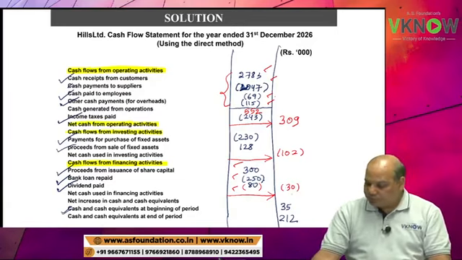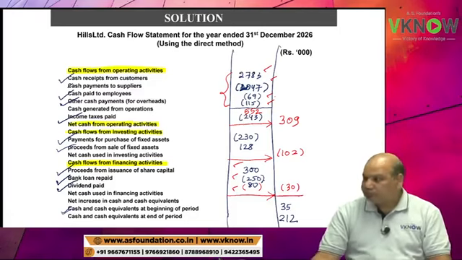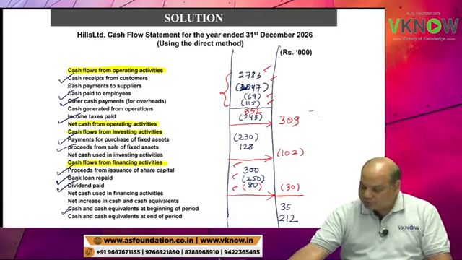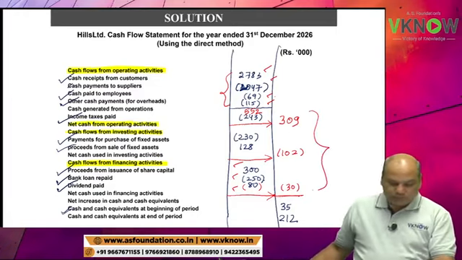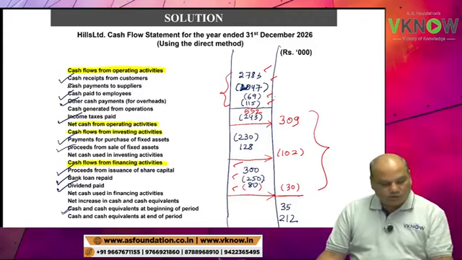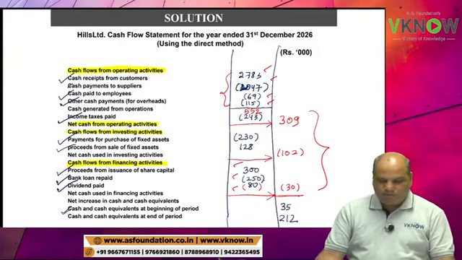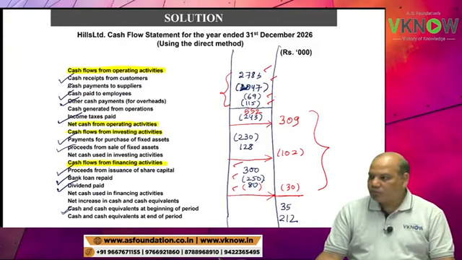Net increase in cash equivalent: 309 minus 102 minus 30.